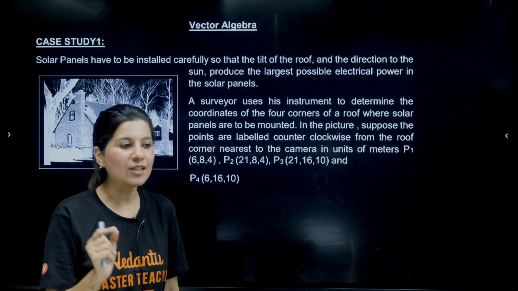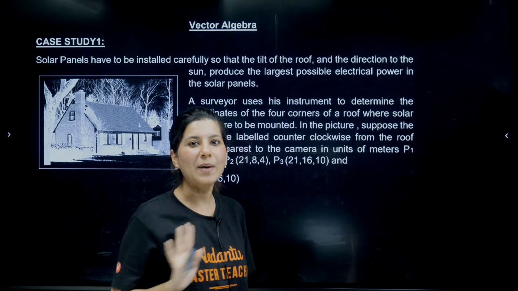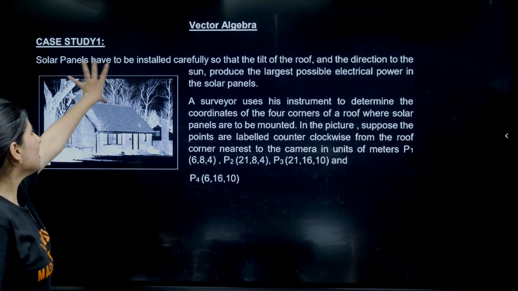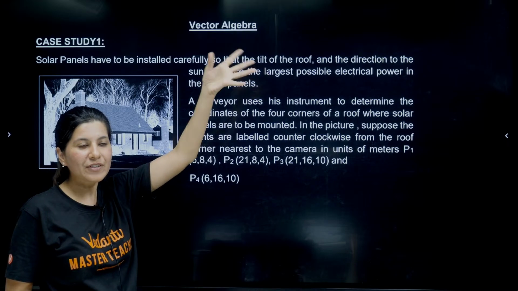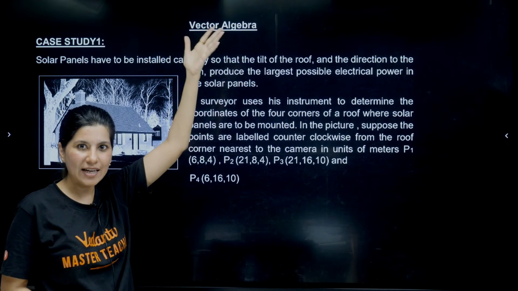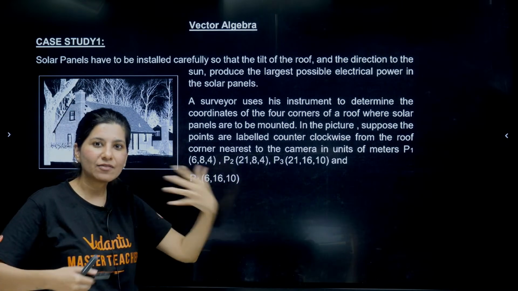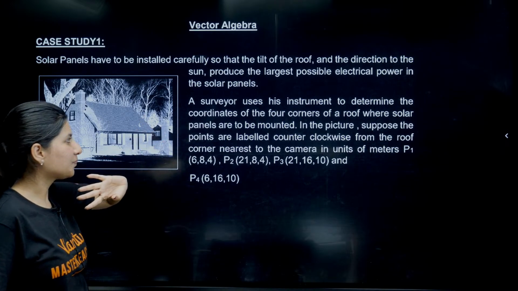What I can do is extract the mathematical information from this whole passage. So we need to apply solar panels on the roof, obviously, because the sun rays will fall on the roof, and we will generate electricity. That's what we are planning to do.